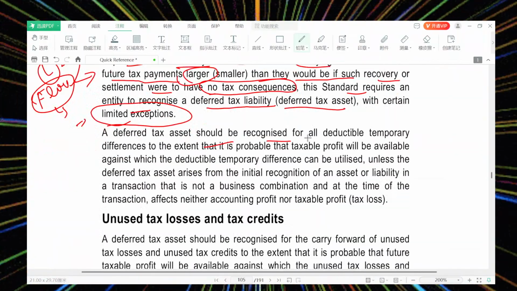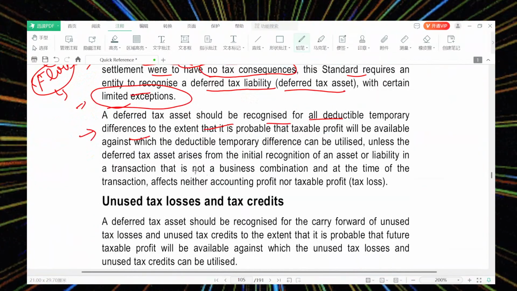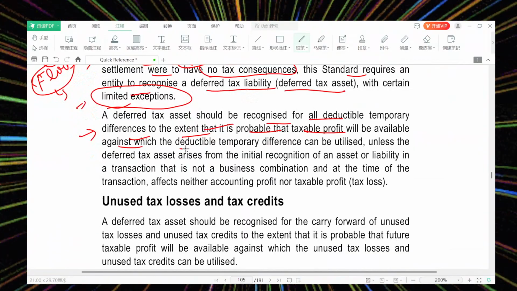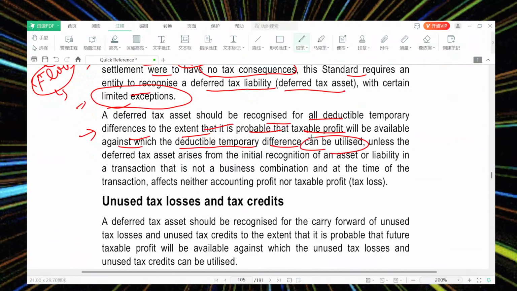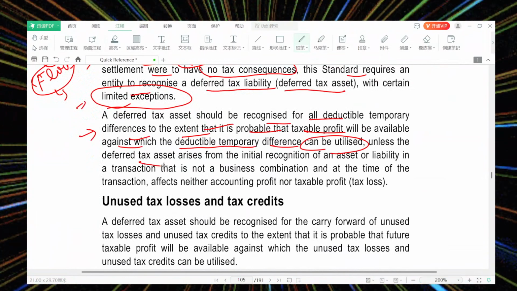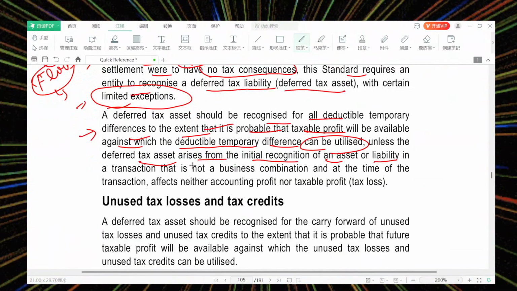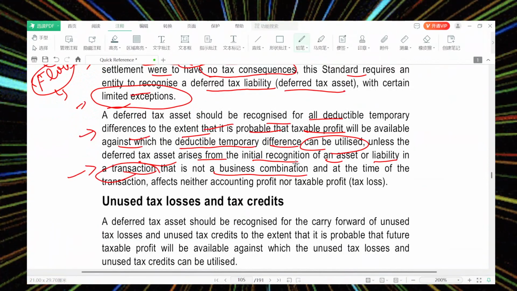Deferred tax asset should be recognized for all the deductible temporary differences, to the extent that it is probable that taxable profit will be available against which the deductible temporary difference can be utilized, unless the deferred tax arises from the initial recognition of an asset or liability in a transaction that is not a business combination.